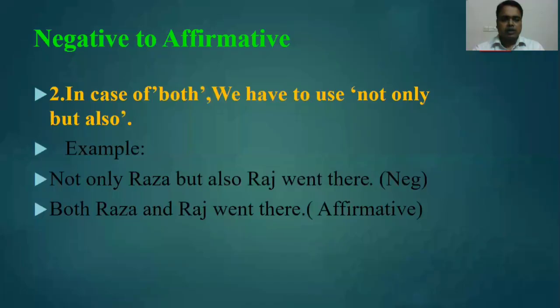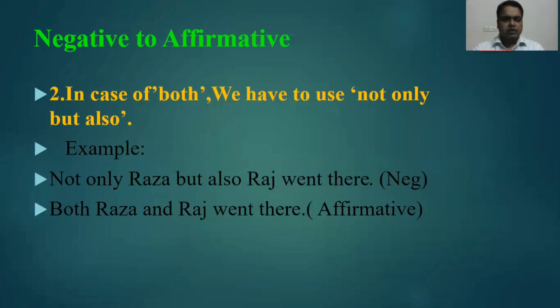Okay. Here number 2, in case of "both," we have to use "not only but also." We have learned the same rules in the affirmative to negative. But here, look at the example, you are getting here "not only but also." So you have to go for "both" then. I mean you have to use "both" in the affirmative sentence. So: both Raja and Raj went there. So I think you have understood.